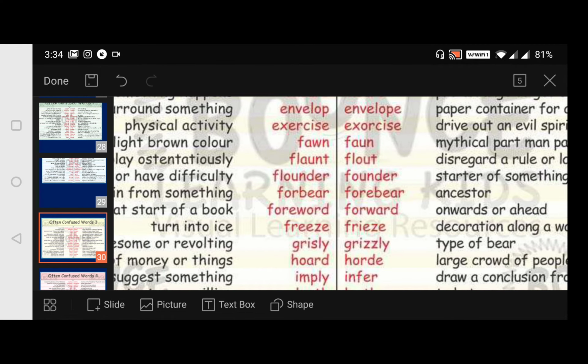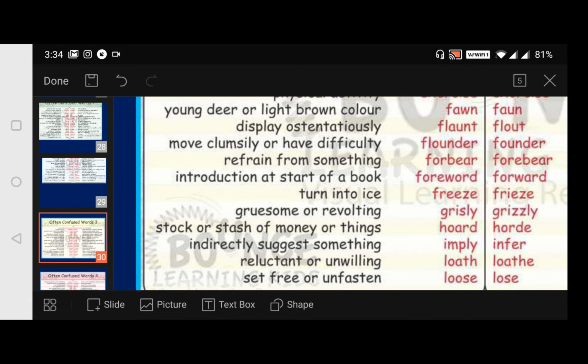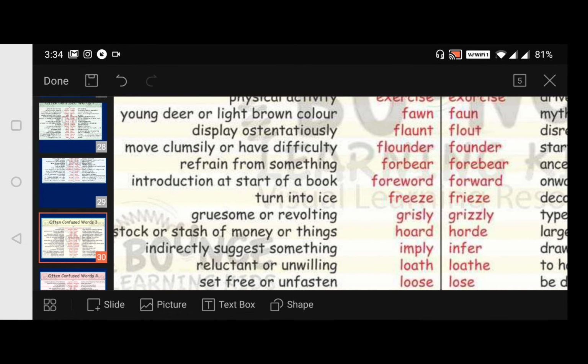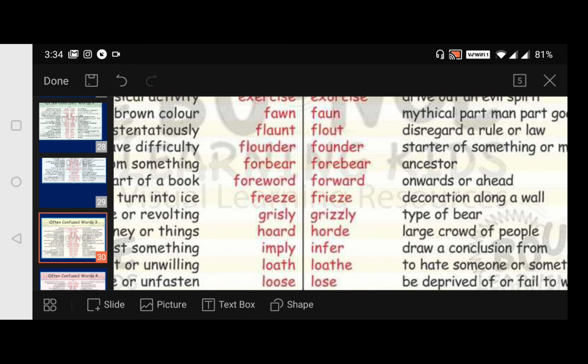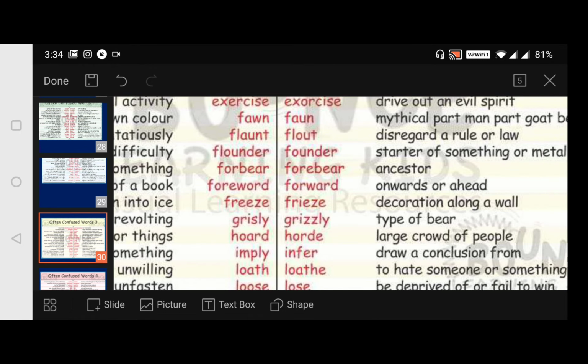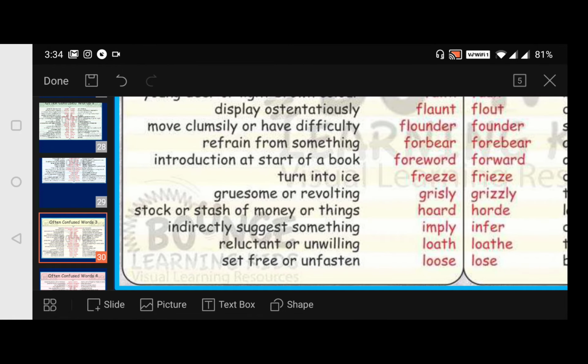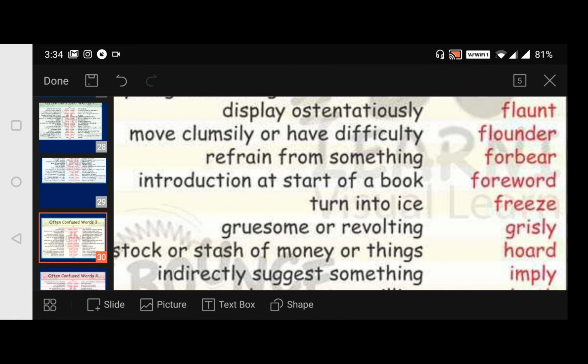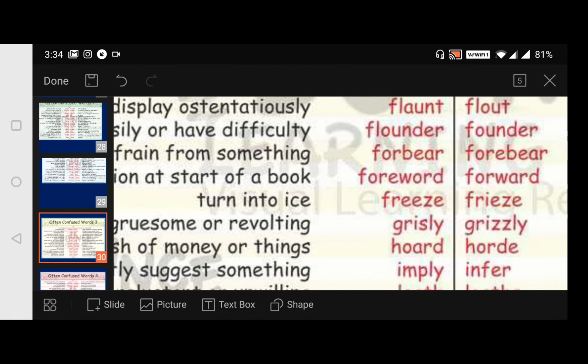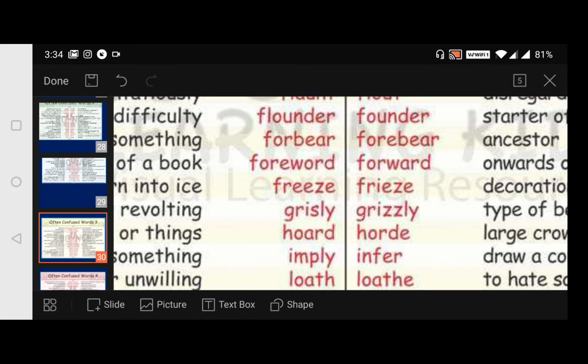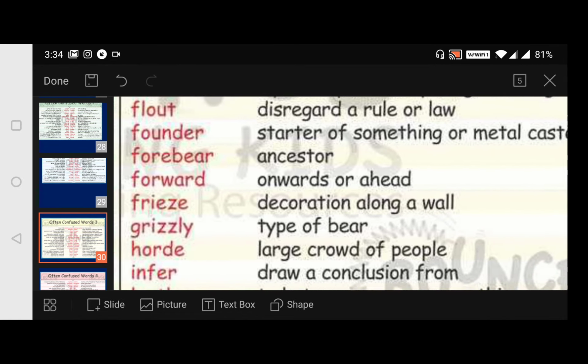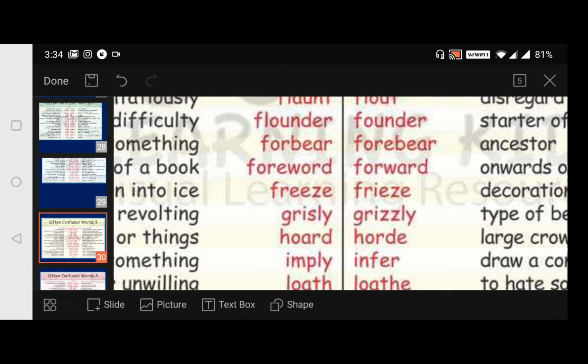Next, flaunt. Here, display ostentatiously, that is like this. And flout, disregard a rule or law. Next, flounder, move clumsily or with some difficulty. And here, a starter of something, or some metal caster, who founds something, we say him as founder.